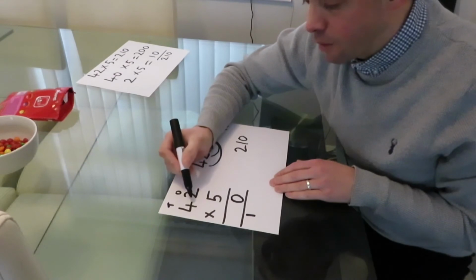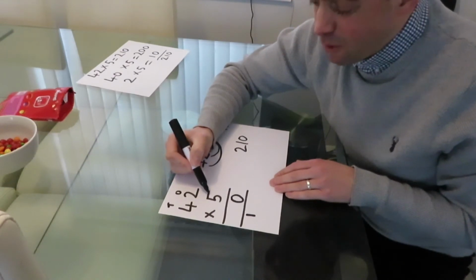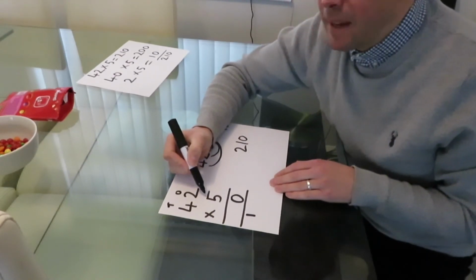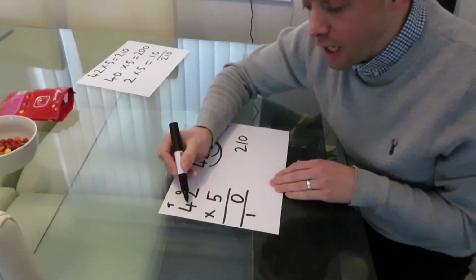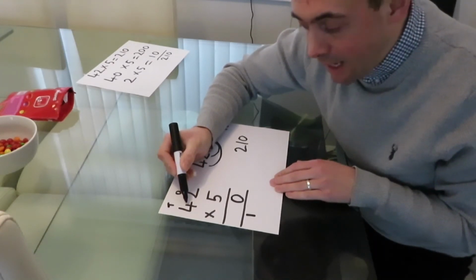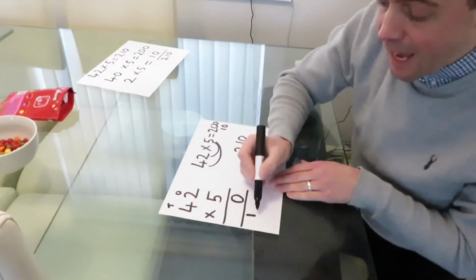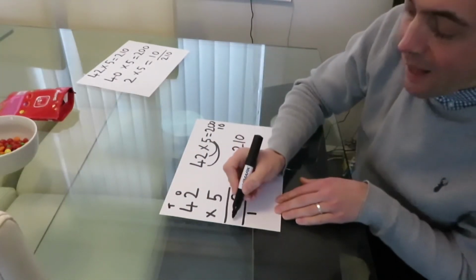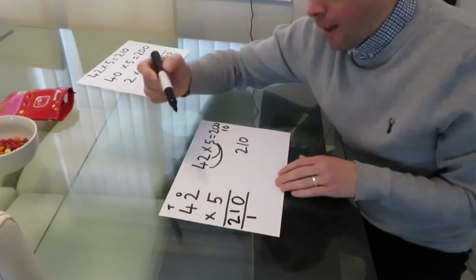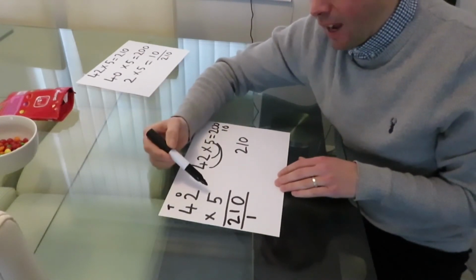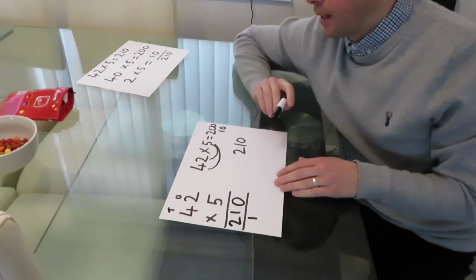So for the sake of making it easy, I'm just going to say 5 times 4, which is 20. And then I'm going to add my 1, which makes 21. So the answer to 42 times 5 is 210.